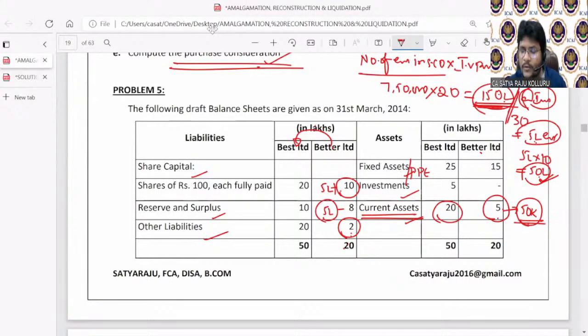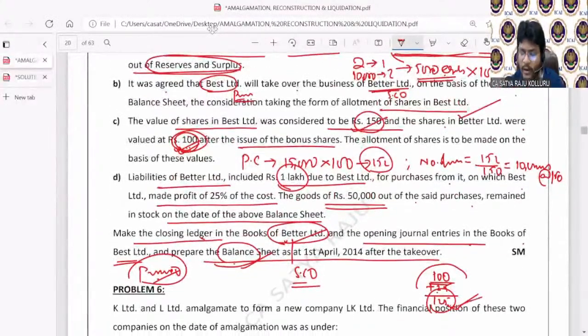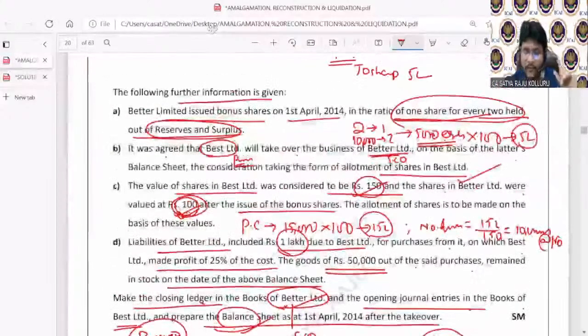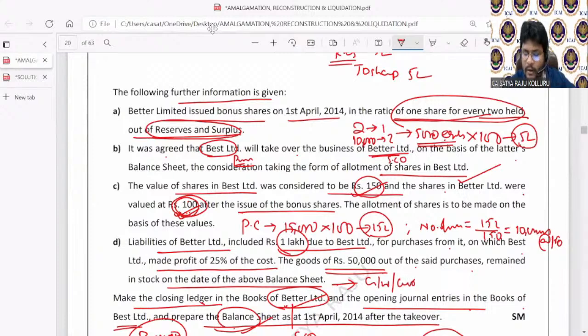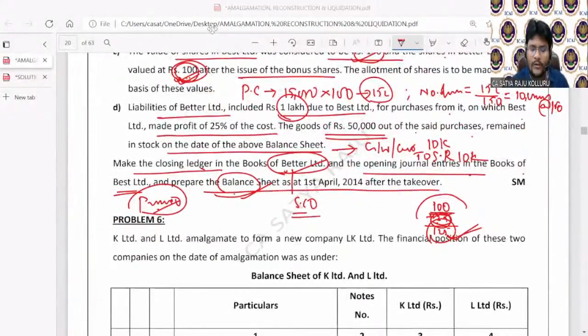Now, this 50,000 is representing stock at 125 rupees. Am I right? Out of that, 25 rupees is the unrealized profit. For 125 rupees, if the amount is 50,000, then the unrealized profit is 25 divided by 125 into 50,000. That is 10,000 is the unrealized profit. For such 10,000, you need to create the stock reserve entry: goodwill or capital reserve account to stock reserve account, 10,000. Okay. Next, first I need to adopt the closing ledgers in Better Limited.